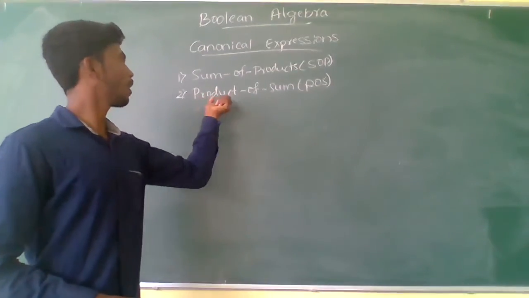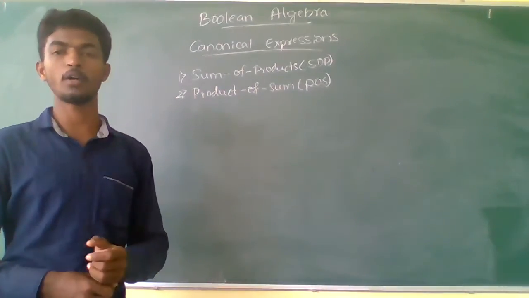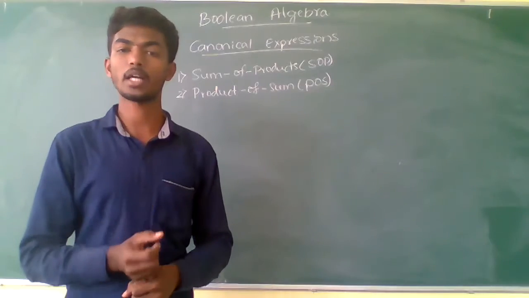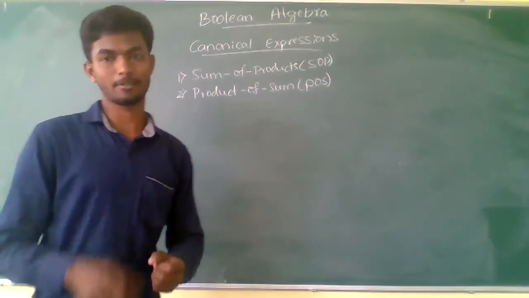If you convert it into the product of sums form, it is called the canonical product of sums, or else the canonical max term expression.